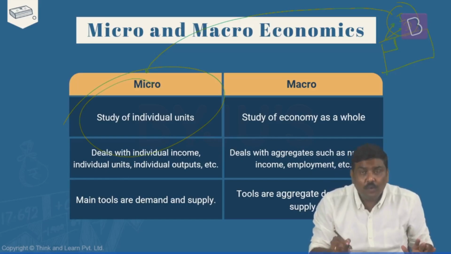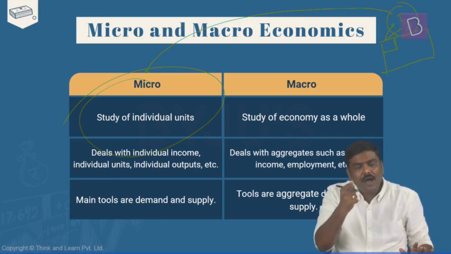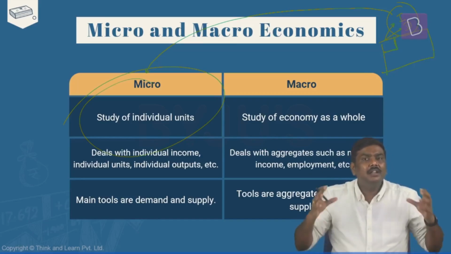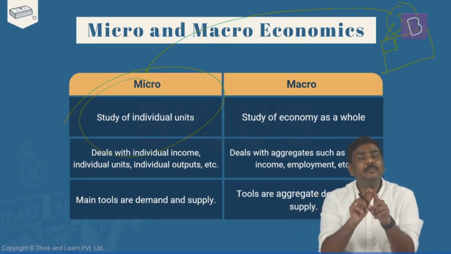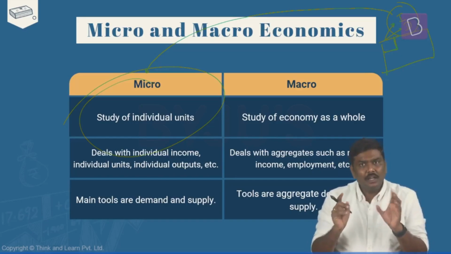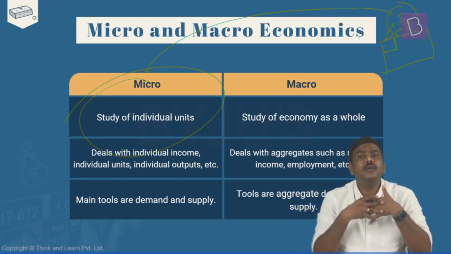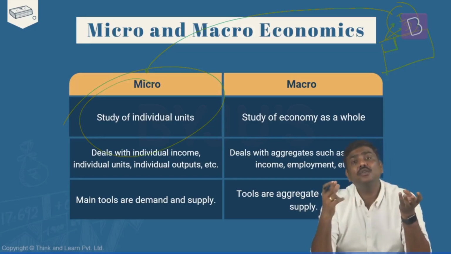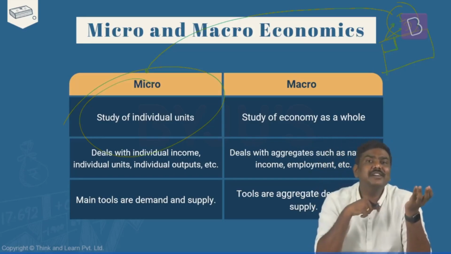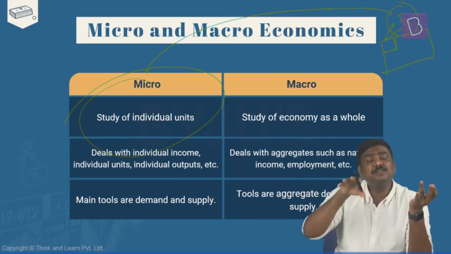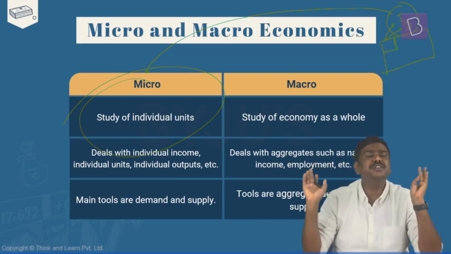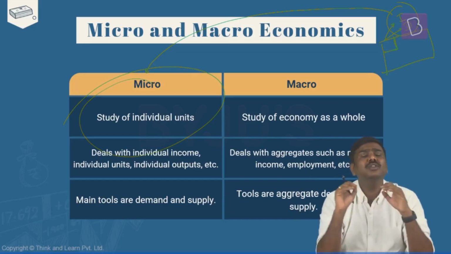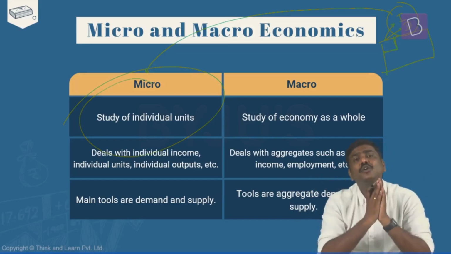Whereas rather than studying only one household, what if I take the total income generated by all the 10 households? That is, the whole economy is considered now. What is the total income generated by all households? What is the number of companies present in India? What is the total production done by all the companies? What is the total expenditure done by the government?